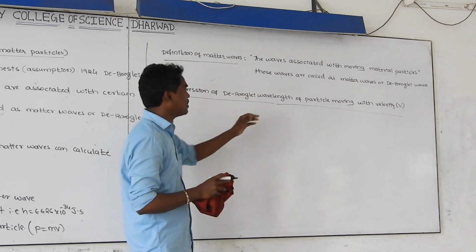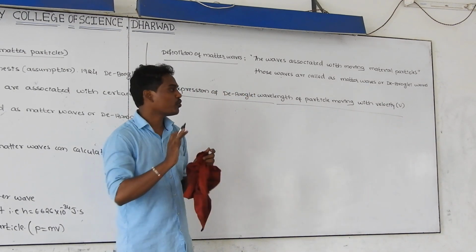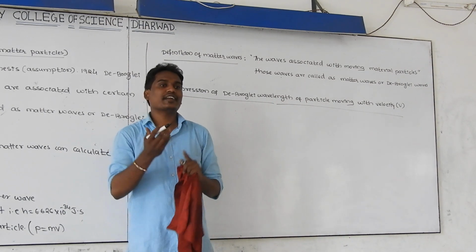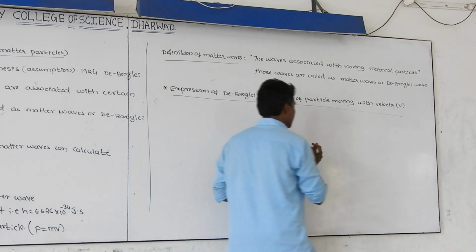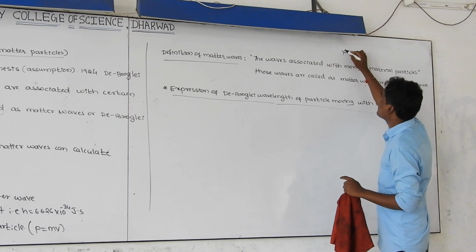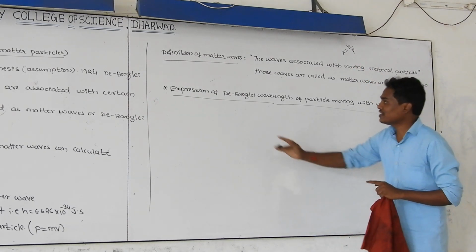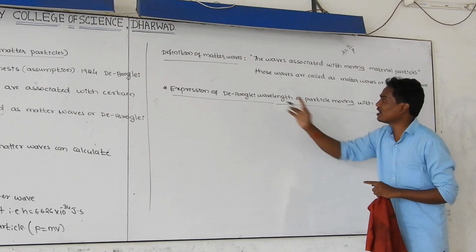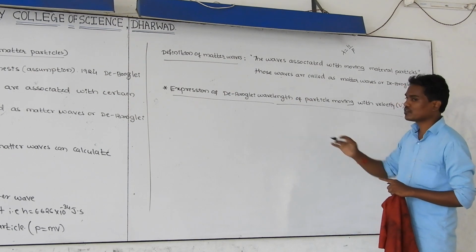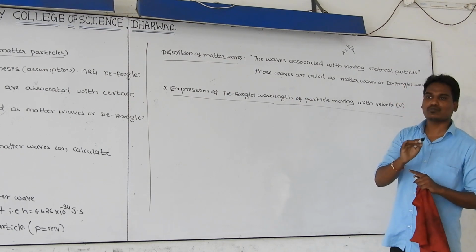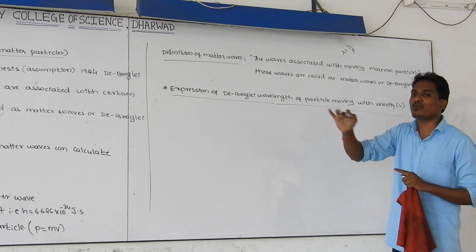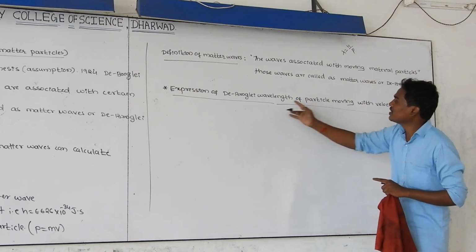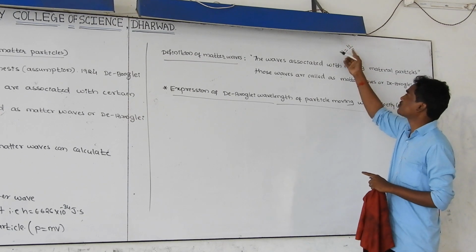I am considering the particle as a photon. Whenever the photon is moving from one point to another point, it is moving in the form of waves. And how to calculate its wavelength? By using the formula lambda is equal to h divided by p. And in this concept we need to study the derivation of this formula. That's why the expression for de Broglie wavelength. Whenever it is moving from one point to another point, it is moving in the form of waves, then the wavelength of that wave can be calculated by using this formula.